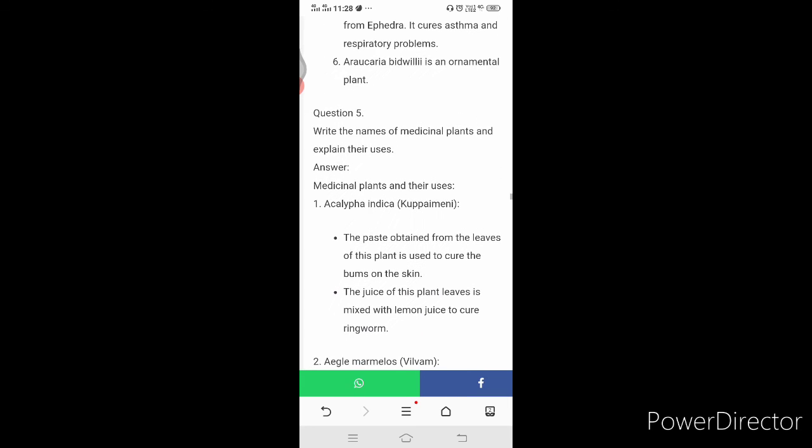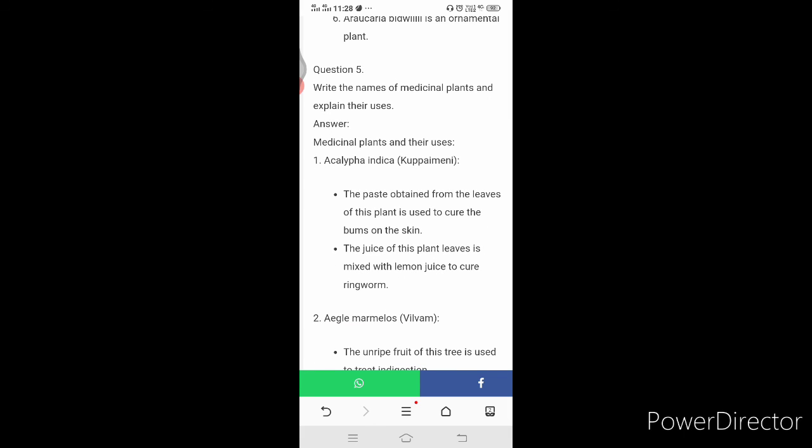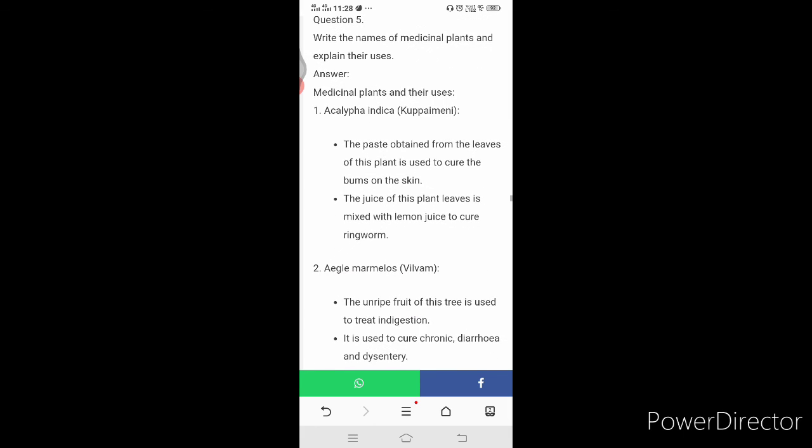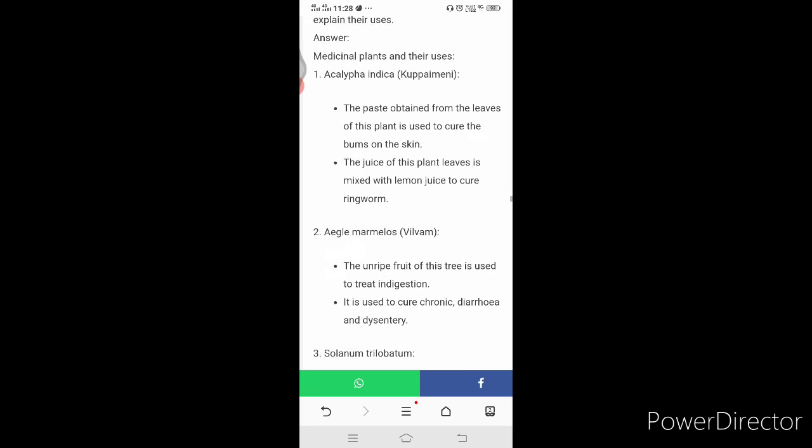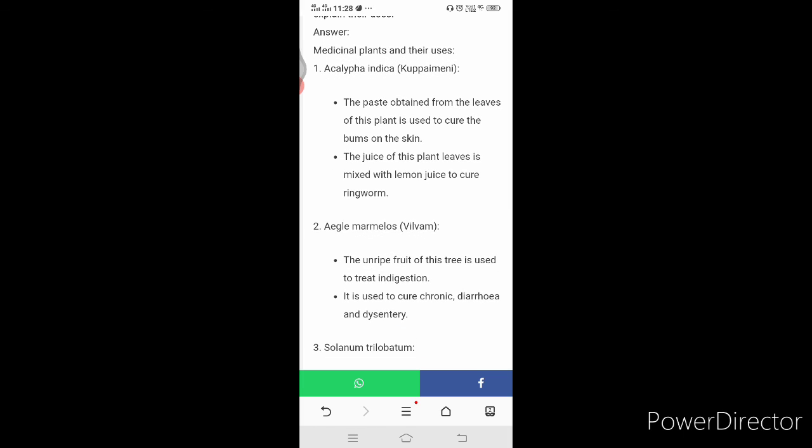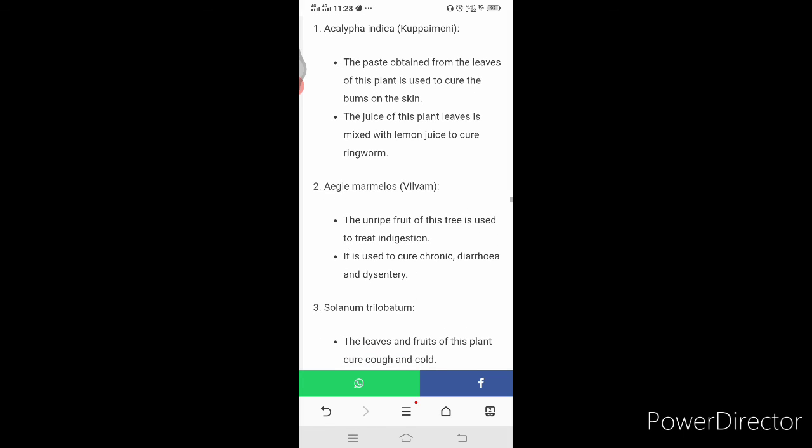The next question. Write the names of medicinal plants and explain their uses. Medicinal plants and their uses. Acalypha indica, Kuppaimeni is given in the bracket. The paste obtained from the leaves of this plant is used to cure burns on the skin. The juice of this plant's leaves is mixed with lemon juice to cure ringworm.